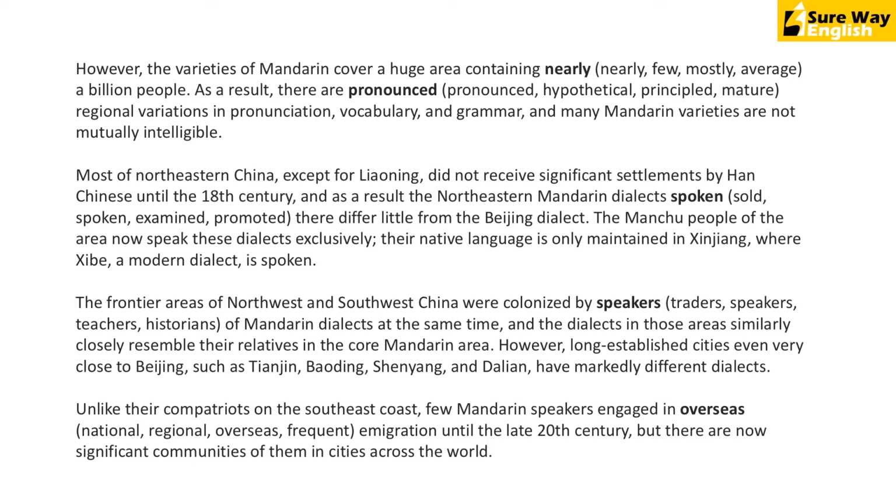The next one: the frontier area of northwest and southwest China were colonized by blank of Mandarin dialects. Were colonized by means they settled there. So which of these groups would have a relationship with the language and can settle at a place? Traders, no. Speakers, right? Because it directly refers to links with the dialect, Mandarin dialects. So that means in these areas, speakers of these dialects settle at the same time. So that's why we go with that.